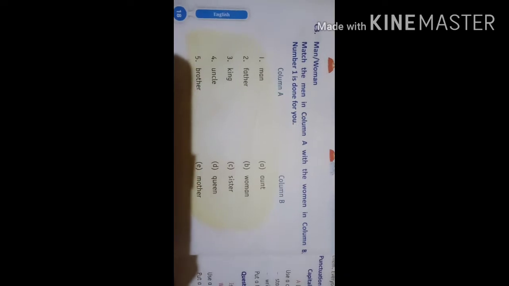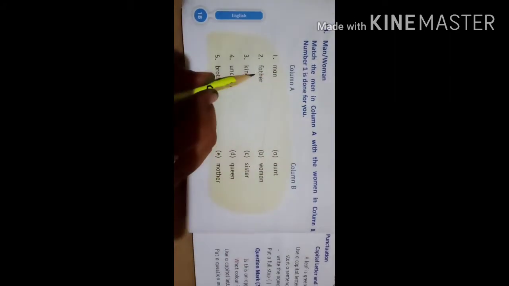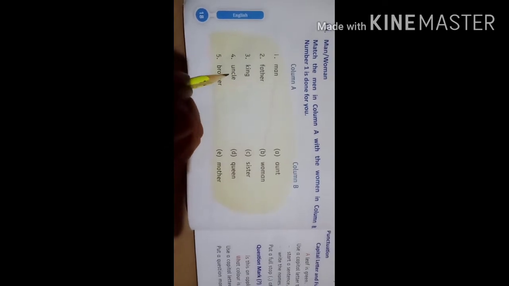The next exercise, men or women. Match the men in column A with the women in column B. Number 1 is done for you. Column A: man, father, king, uncle, brother. Column B: aunt, woman, sister, queen, mother.